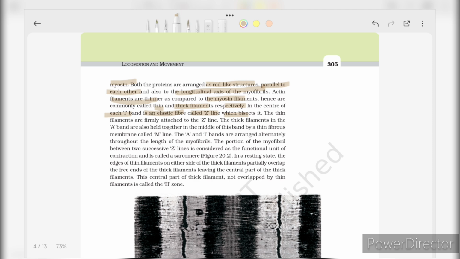The thick filaments in the A band are also held together in the middle of the band by a thin fibrous membrane called the M-line. The A and I bands are arranged alternately throughout the length of the myofibril. The portion of the myofibril between two successive Z-lines is considered the functional unit of contraction and is called the sarcomere. In a resting state, the edges of the thin filaments on either side of the thick filament partially overlap the free ends of the thick filament, leaving the central part of the thick filament. This central part of the thick filament, not overlapped by the thin filaments, is called the H zone.